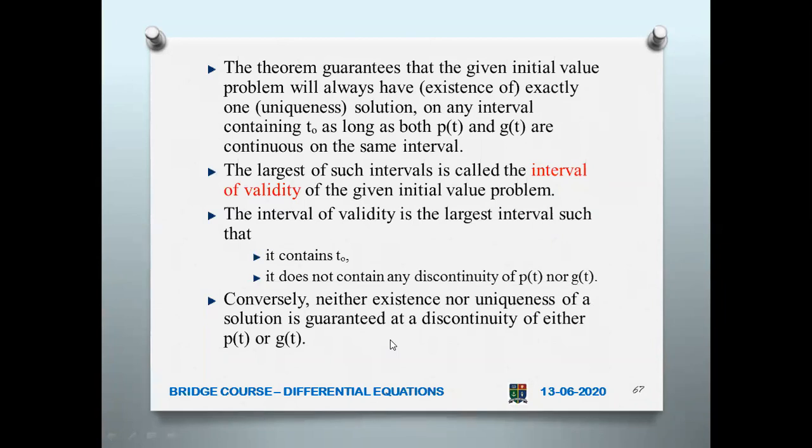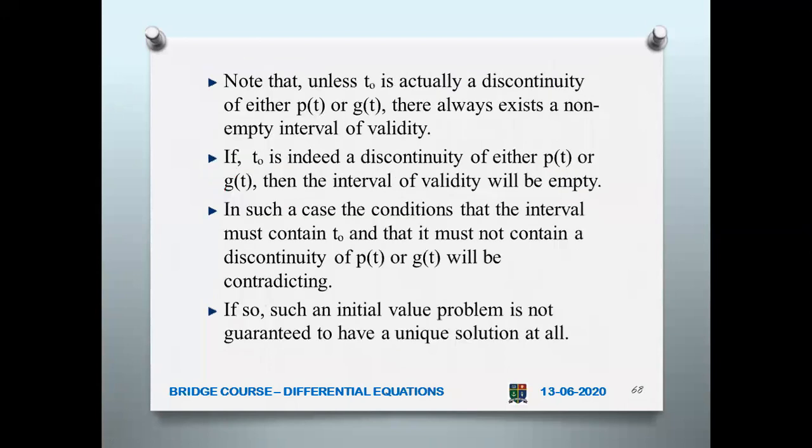So if there is a discontinuity, you cannot guarantee anything; a solution may exist, may not exist. So that is the argument here. Now, unless t naught is actually a discontinuity of either p of t or g of t, there always exists a non-empty interval of validity. So if you put t naught in p of t, some polynomial or function, and that function is continuous at that particular point, then there always exists a non-empty interval of validity.